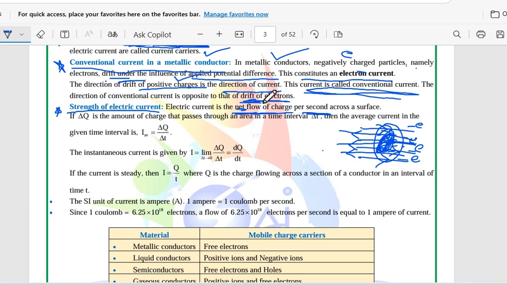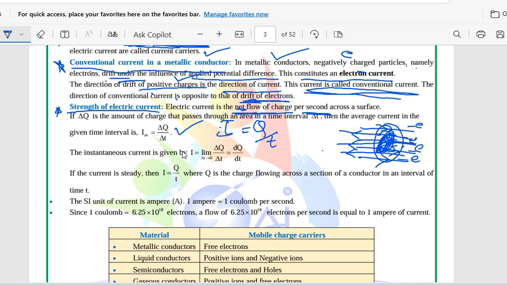Suppose electric current is a net flow of charge per second, that is I is equal to Q divided by T. If delta Q is the amount of charge that passes through an area in a time interval delta T, then the average current in the given interval can be written like this.